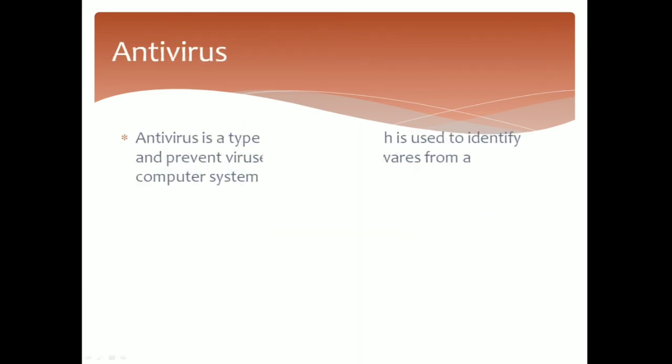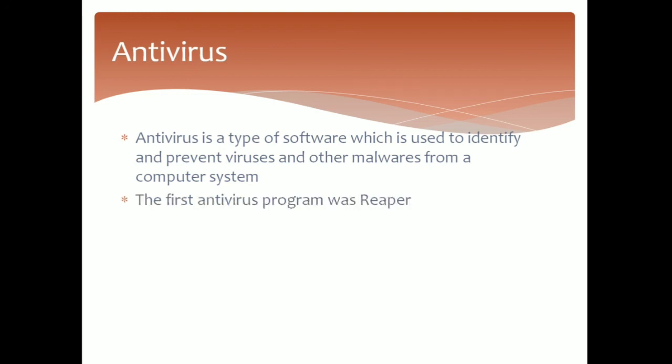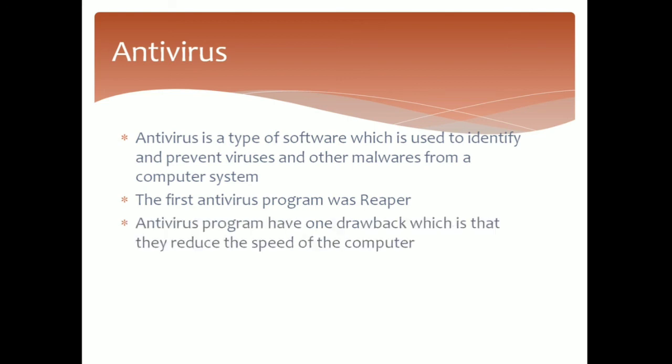Do you know what antivirus is? Antivirus is a type of software which is used to identify and prevent viruses and other malware from infecting our computer system. The first antivirus program is known as Reaper, which was created to delete the first virus program known as Creeper. We have already studied about Creeper. So, the first antivirus is known as Reaper.